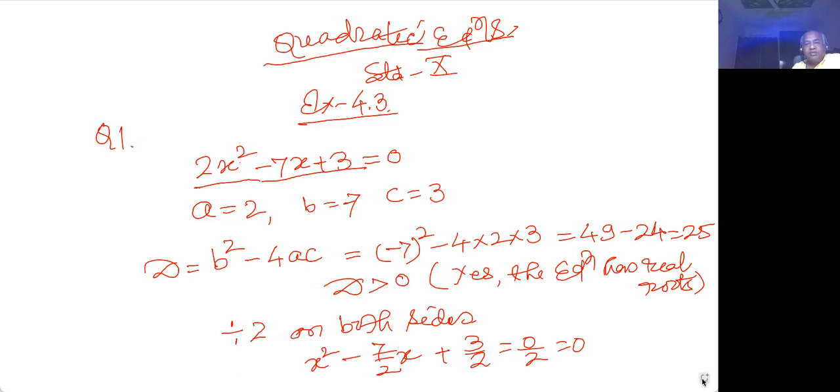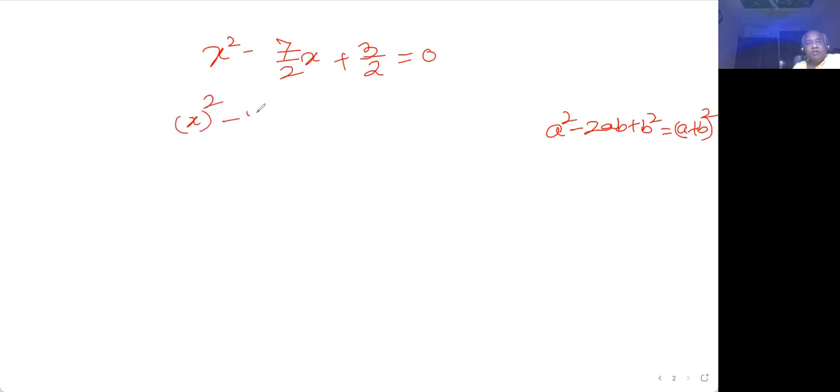So going to the next page, x square minus 7 by 2x plus 3 by 2 is equal to 0. And now I'm using the formula a square minus 2ab plus b square equal to a plus b whole square. So this is a means x square minus 2 into, for a I have to adjust this, so 2 into x into, how to bring this b, that is simply divide this by 2x, you will get b. So that will be, I think, 7 by 4 is b.